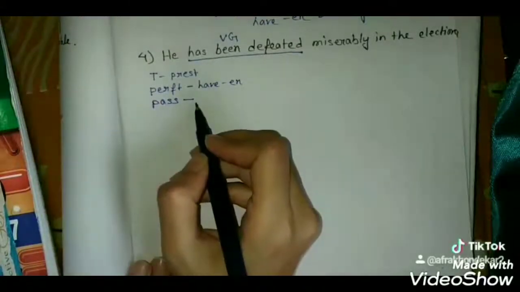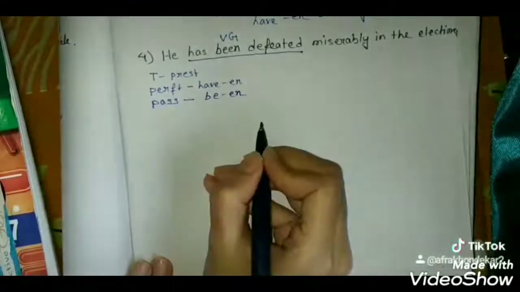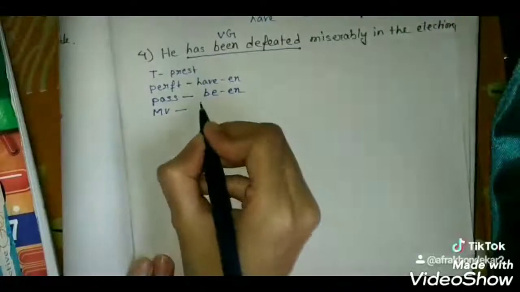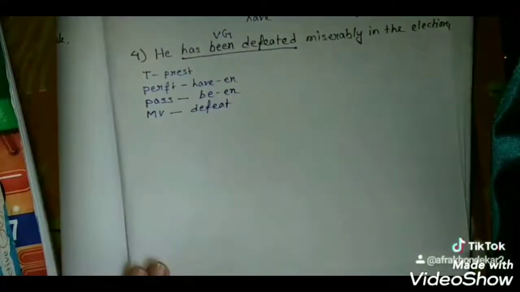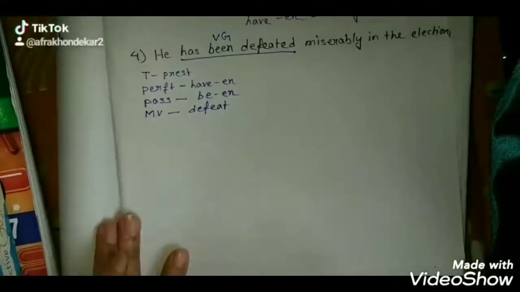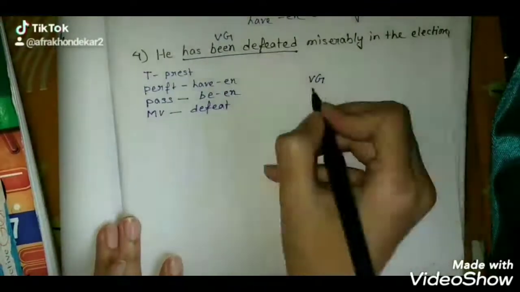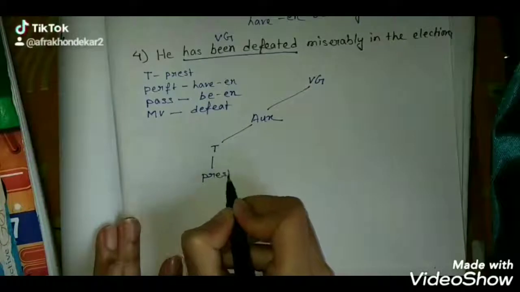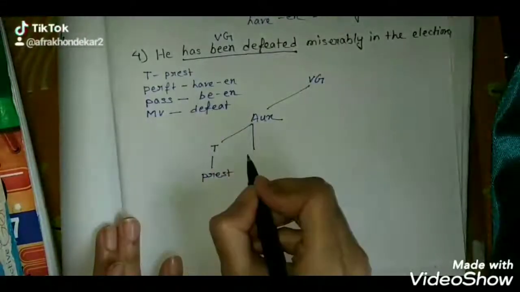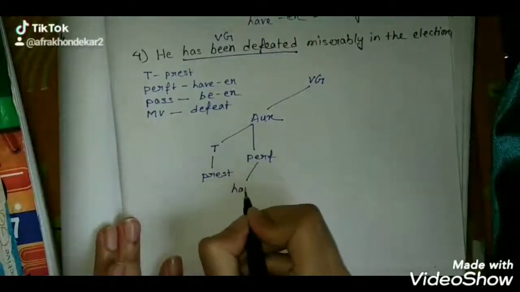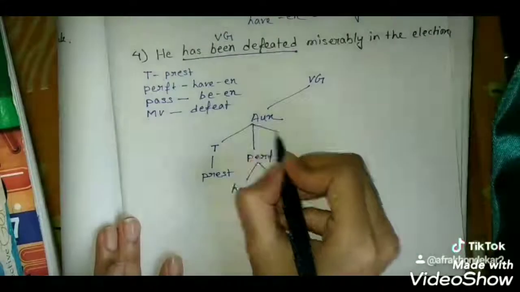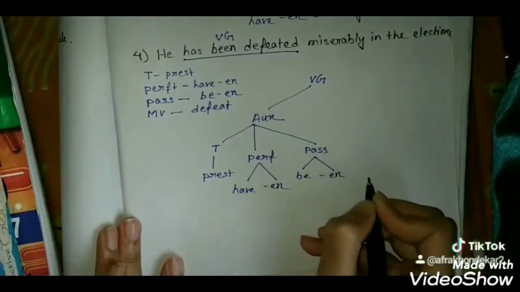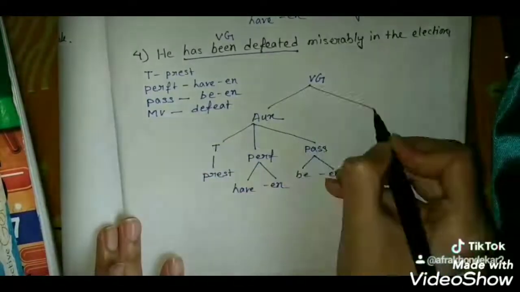So for passive we need to write be n, and defeat is the main verb. And for structure VG, then auxiliary, tense, present tense, then perfect, so have n, and from auxiliary again passive, so be n, and from VG the verb defeat.